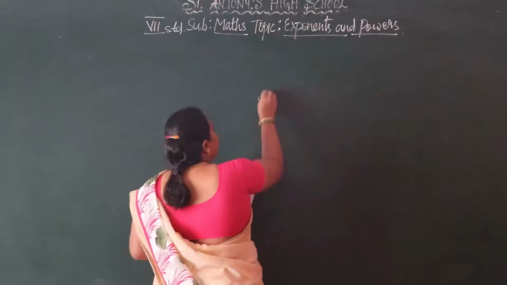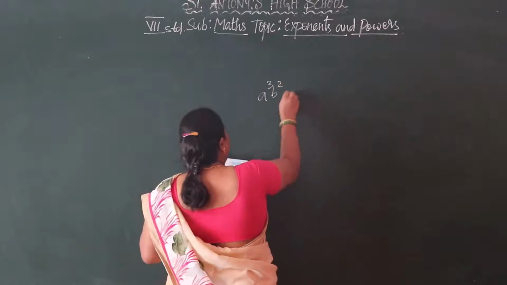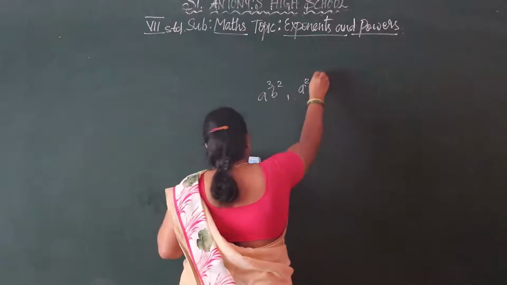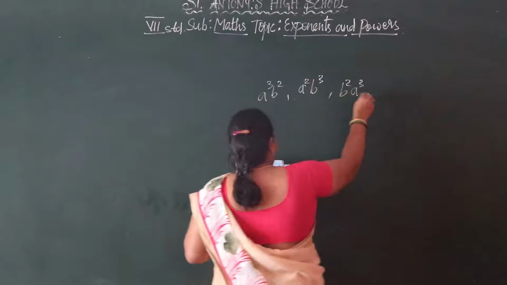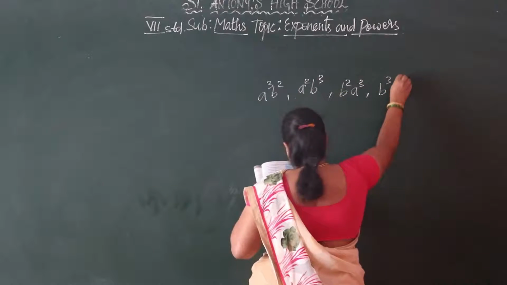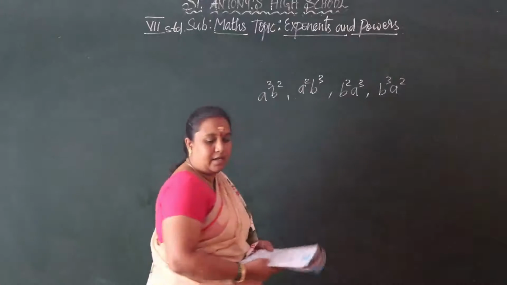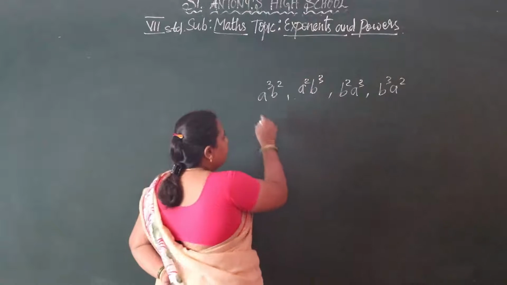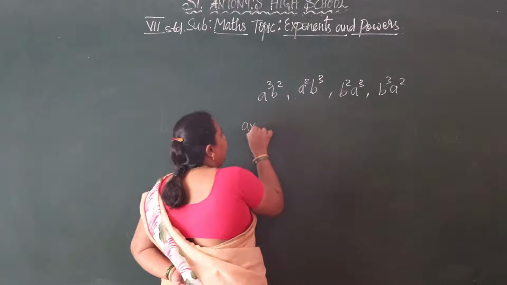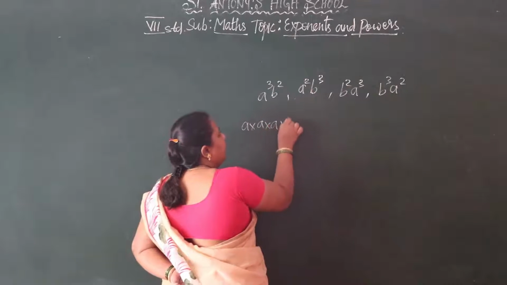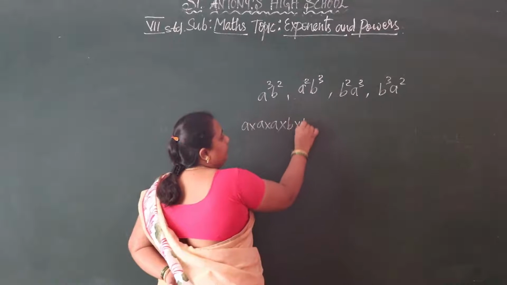Okay. See, expand a cube b square and a square b cube and then b square a cube and b cube a square. Okay, so here we have a cube b square. So in this we have a into a into a into b into b.